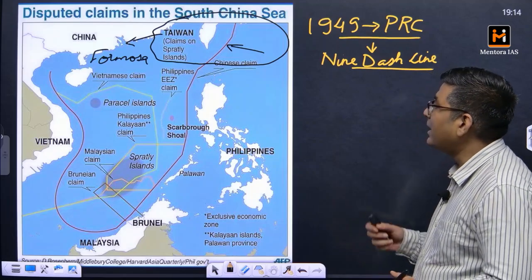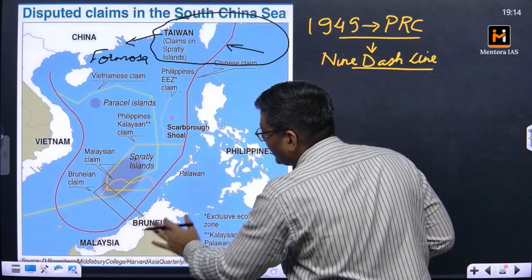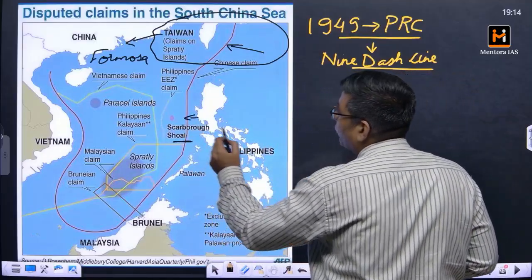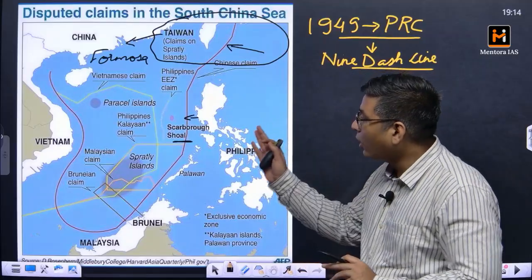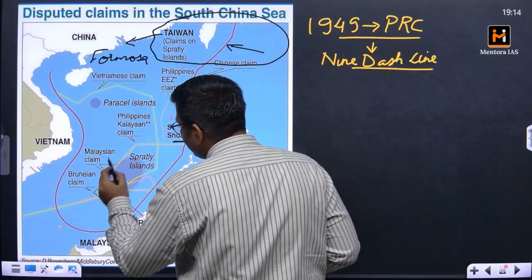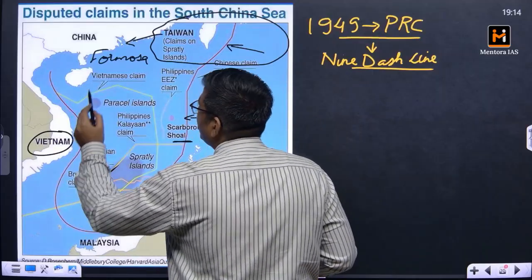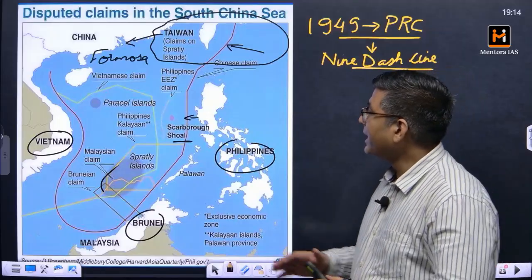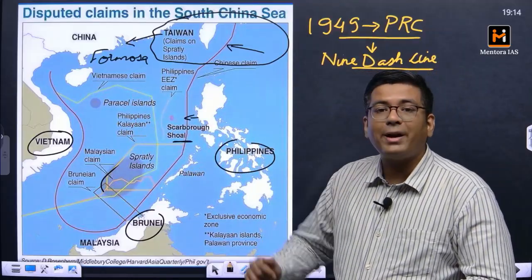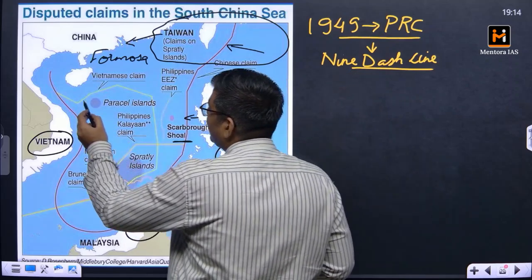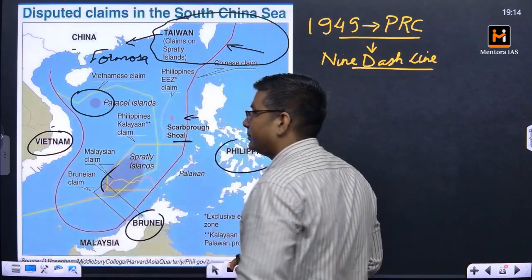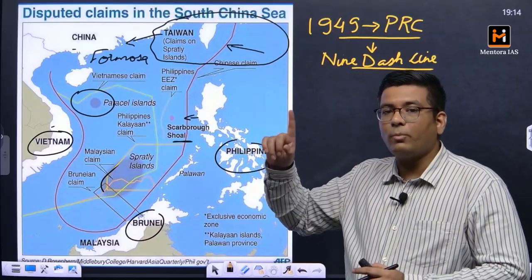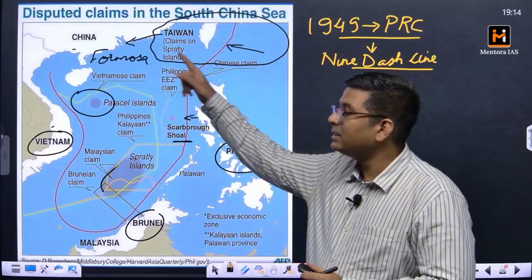Now the next part is that within this claim of the nine-dash line lie all the disputed areas. The Scarborough Shoal, which forms a part of the exclusive economic zone of the Philippines. The Spratly Islands, which are contested between Vietnam, China, the Philippines, and parts of Brunei and Malaysia. Then there are the Paracel Islands, which were once occupied by Japan. Now they are a contested region between China and Vietnam. So in all of these contested claims, there is one common contestant, and that is China.